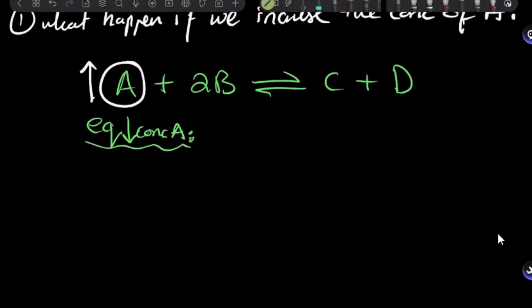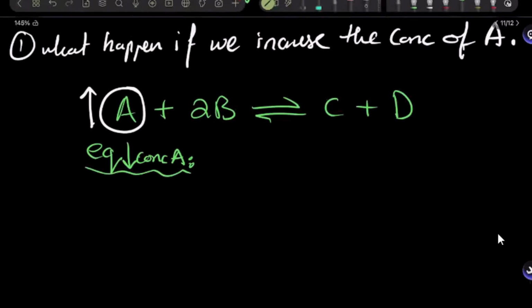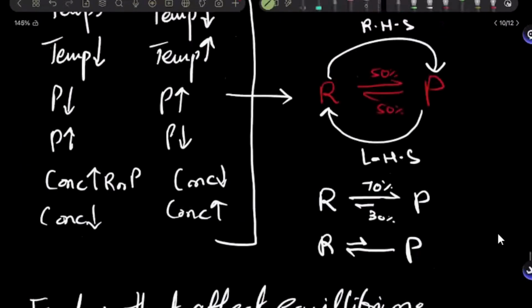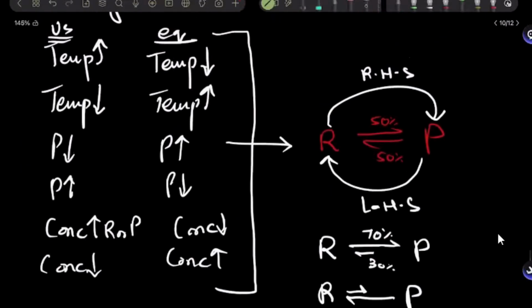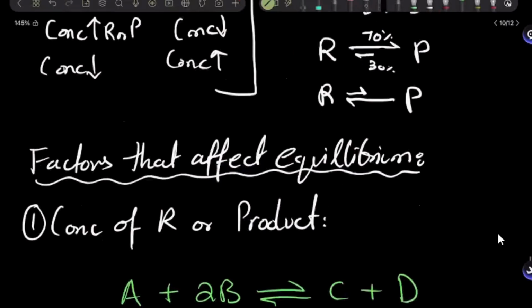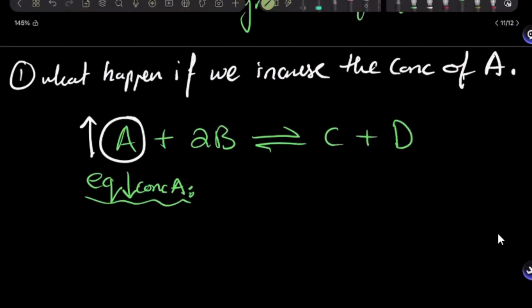And how will equilibrium decrease the concentration of A? Will it start spitting out A from the reaction mixture? No. There's only one way that equilibrium can actually counteract the change, and that is either by going right hand side or left hand side, right? It can either move more forward or more backward compared to the previous dynamic equilibrium. So now, if equilibrium wants to decrease the concentration of A, it wants A to go back to the equilibrium concentration. What should it do? It will shift towards which side? Towards the right hand side.